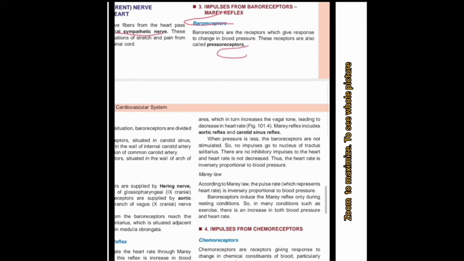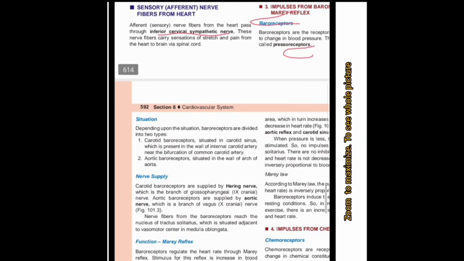Baroreceptors mainly contain two nerves: the glossopharyngeal nerve or ninth nerve, and the vagus nerve or tenth nerve. Baroreceptors are situated at the carotid bifurcation and the aortic arch. The nerve supplying the carotid is the ninth nerve, whereas the aortic arch contains the tenth nerve.